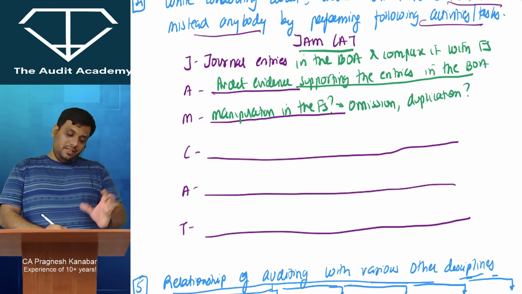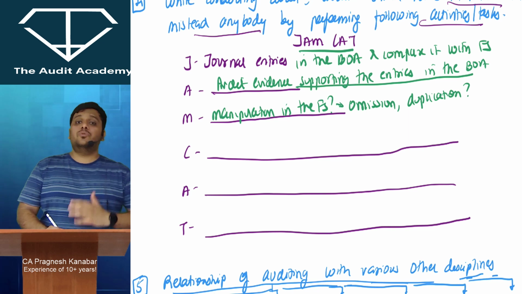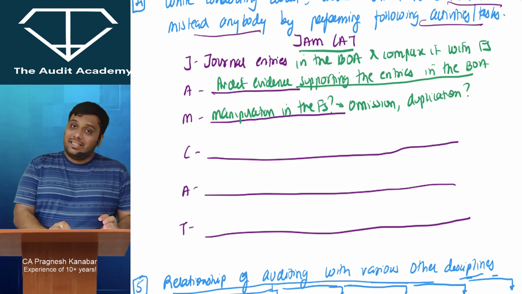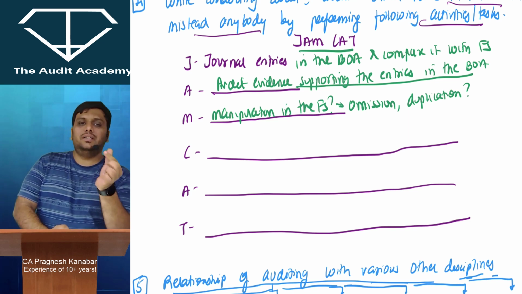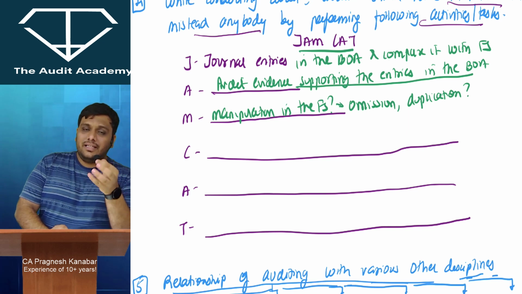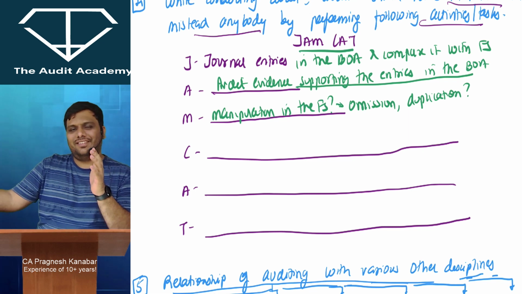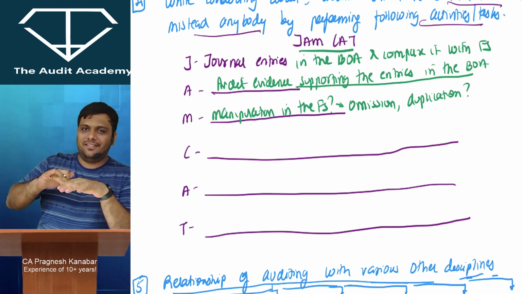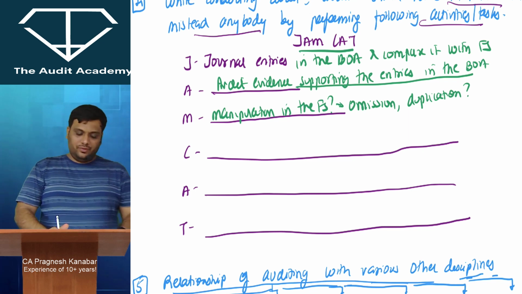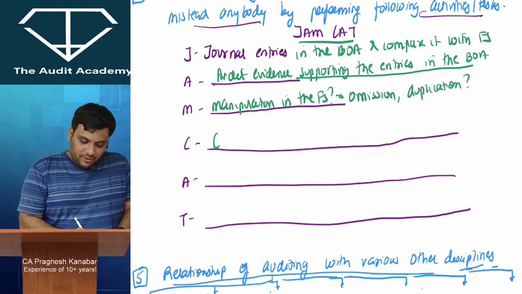So when you write in such a manner, what do you expect from students in the exam? See, these are keywords. You can use a little bit of proper English: whether there is an omission or duplication. There should be no omission or duplication. So the auditor needs to check this. A little bit of words you can add on your own. C for there has to be complete clarity.